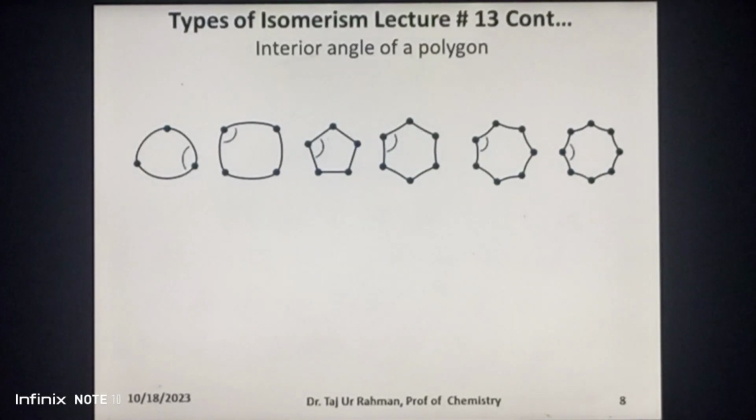Look at these structures. In these structures, the carbon atoms are sp3 hybridized with internal bond angle of 109.5 degree. Due to strain in these cycloalkanes, the bond angle deviates from the normal tetrahedral bond angle of 109.5 degree. The more the strain in the ring, the more the bonds curve. The lower the strain in the ring, the more the bonds are straight.